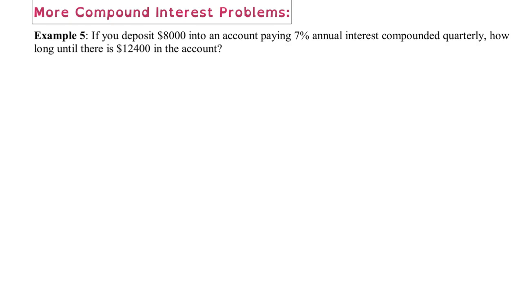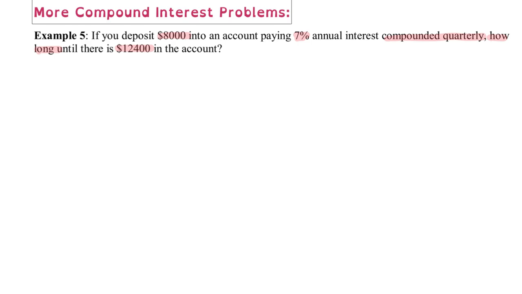For this next problem, it's almost identical with the first one. So let's look at it. If you deposit 8,000 into an account paying 7% annual interest compounded quarterly, how long until there is 12,400 in the account? So first, let's look at what is given to us. 8,000 is our principal, 7% is our rate, compounded quarterly is our compounding period. How long means the time, we don't know the time. And 12,400 is the final amount.